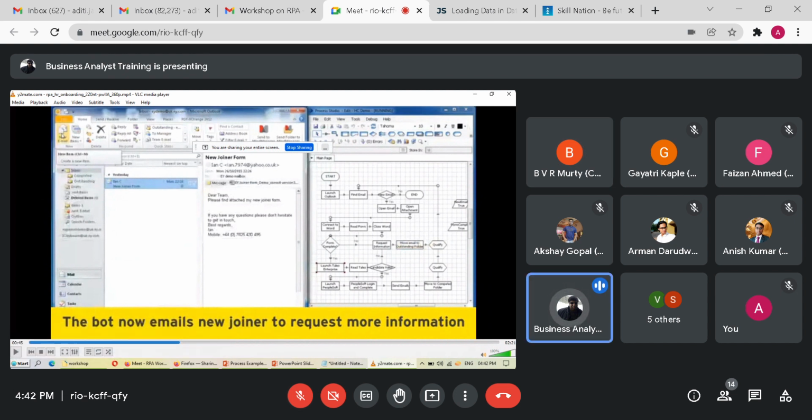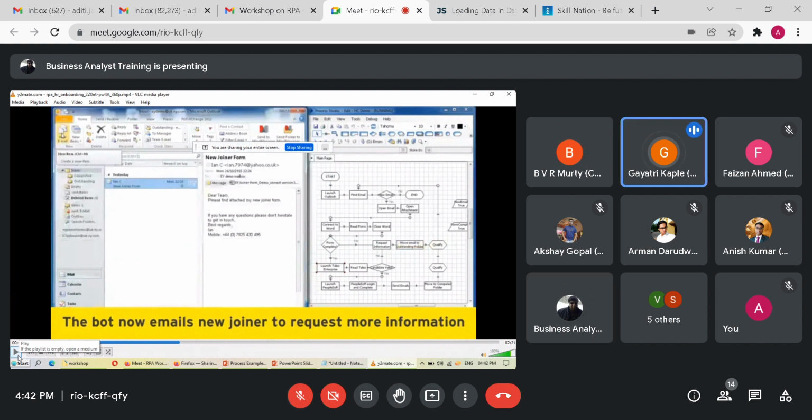Our bot continuously monitors the inbox, and as soon as it receives a message, for example a new joiner form, it will go into action and start doing all these things. And RPA has got its own email ID.